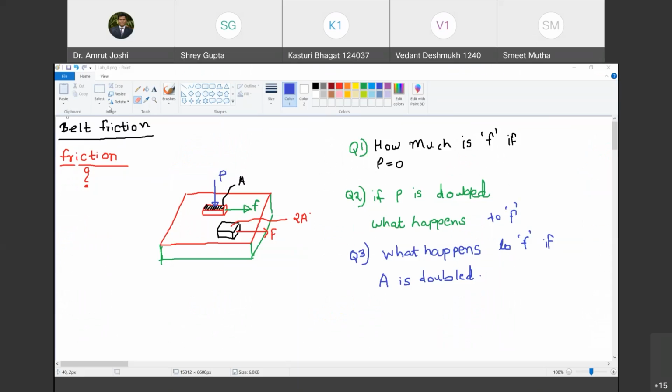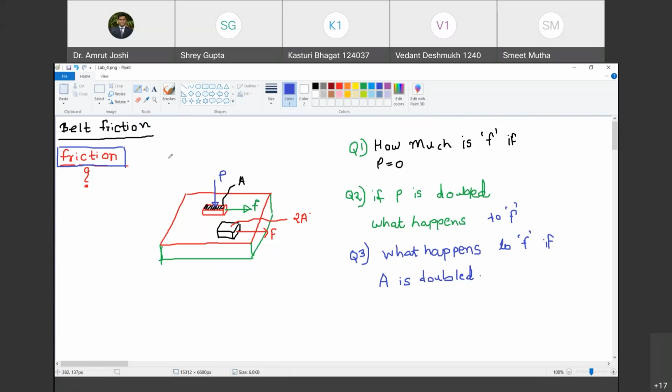So we are going to start with the next experiment in line, and that is belt friction. However, we are going to first define what we understand by friction. Are you with me? Yes, sir. In theory, we have a unit titled friction where we will be solving various problems which involve frictional forces. We require whatever we learn about friction here to solve problems there. So therefore, I won't be repeating this in the class, as I said. So let us go ahead.